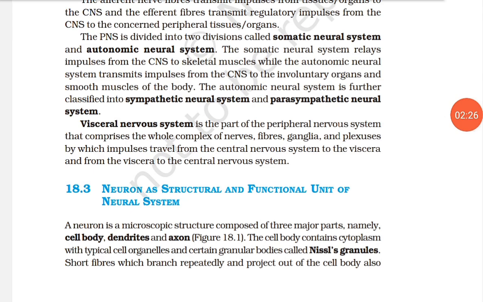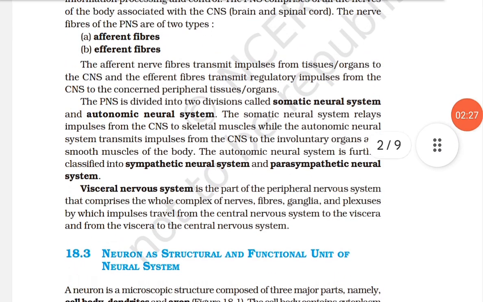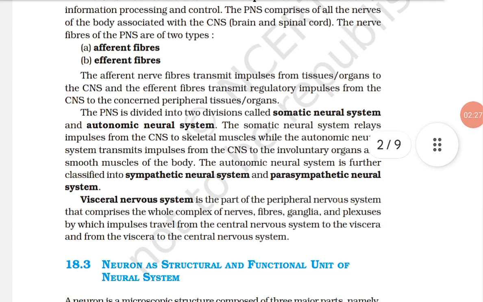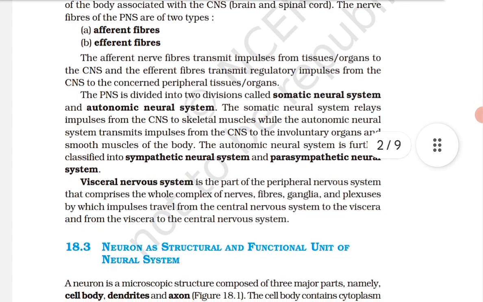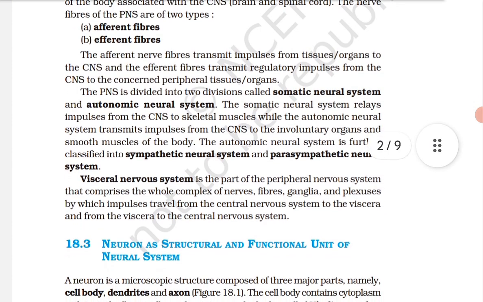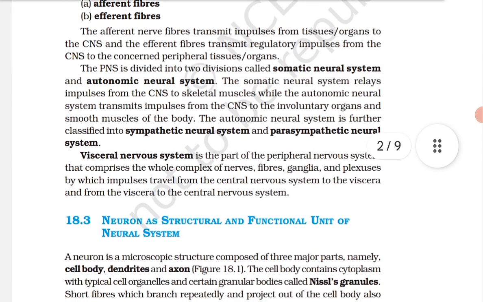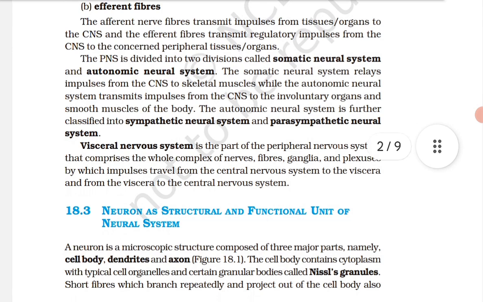The axon is a long fiber, the distal end of which is branched. Each branch terminates as a bulb-like structure called synaptic knob, which possesses synaptic vesicles containing chemicals called neurotransmitters. The axon transmits nerve impulse away from the cell body to a synapse or to a neuromuscular junction. Away ले जाता है. ठीक है.